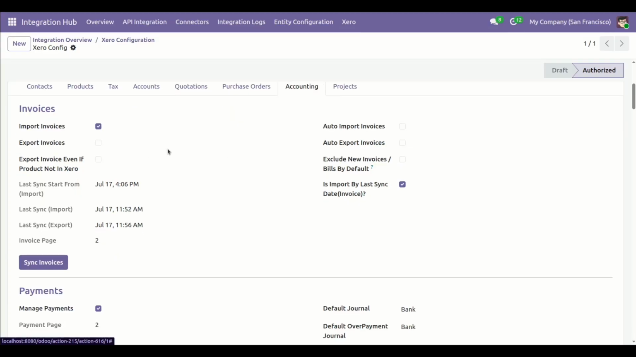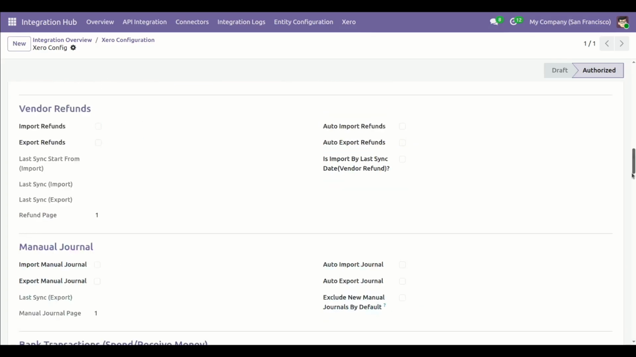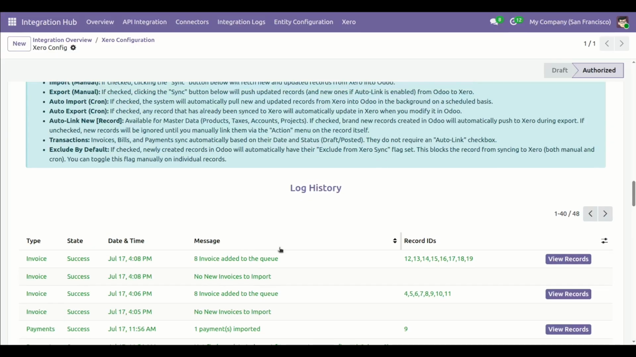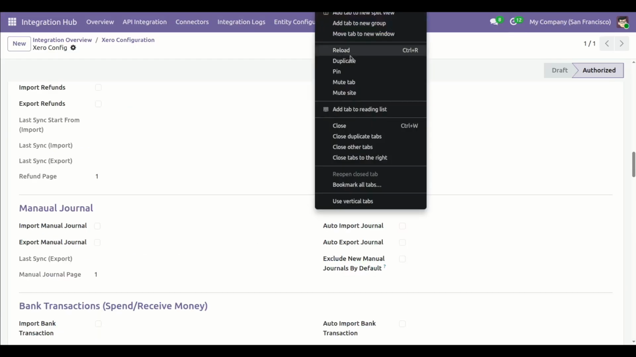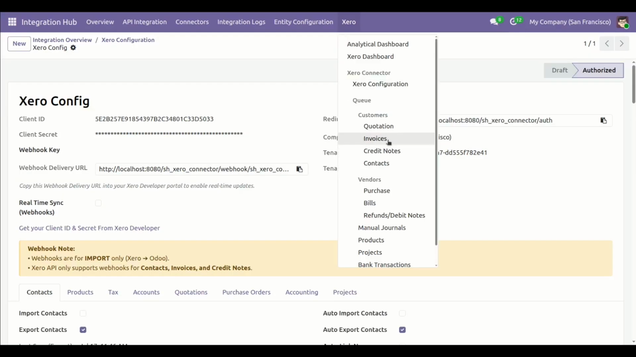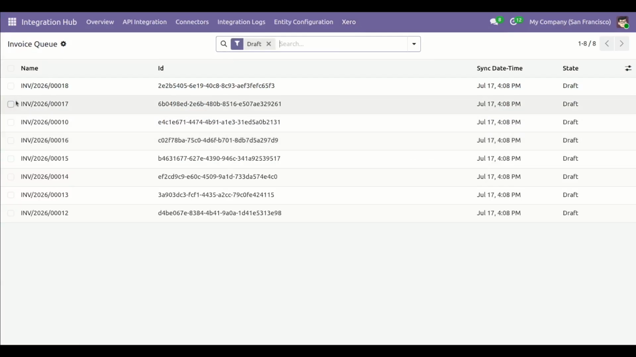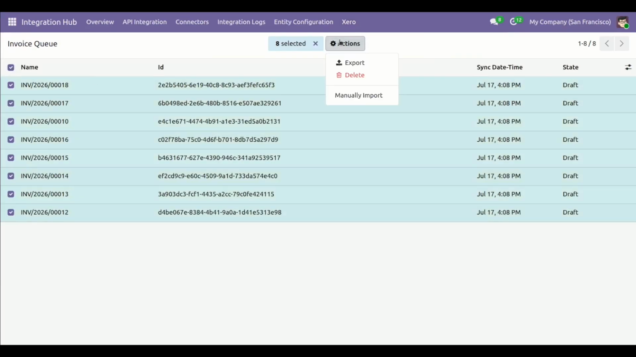Now if you want to import invoice from Xero to Odoo, simply enable the import invoice boolean, save and click on the sync invoice button. Here you can see in the log history invoice added to the queue. Now go to the queue menu, select invoice and click on manually import.